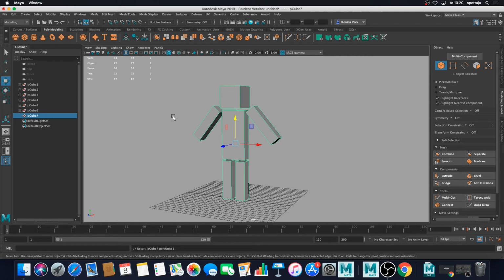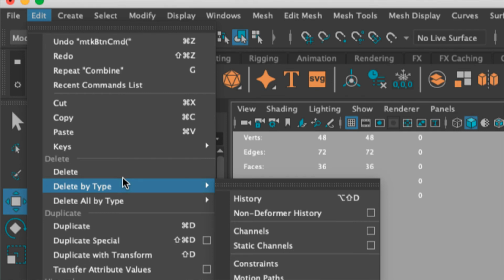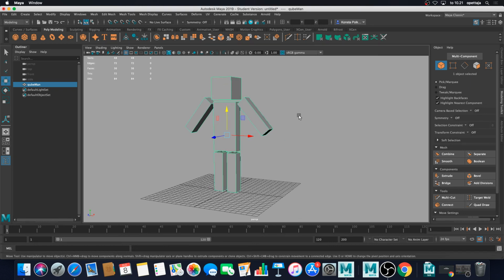So to get rid of those transform nodes, we have to come up here to Edit, Delete by Type, History. And now we have a nice and clean outliner, and we can rename our figure by double clicking its name, and it will be cube man, and it's ready to have some other stuff added soon.